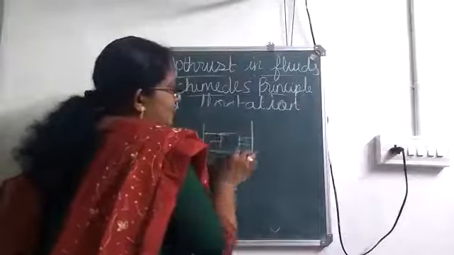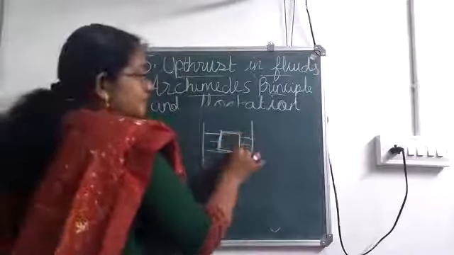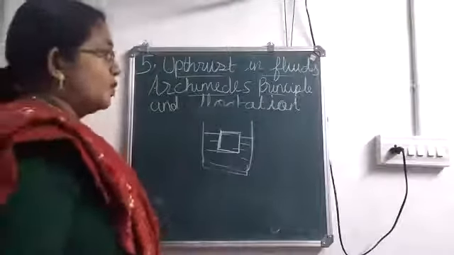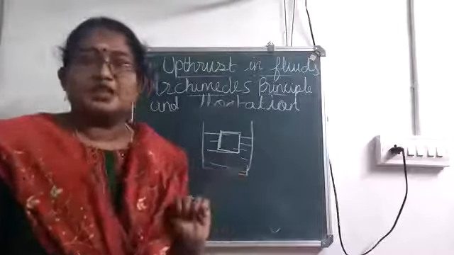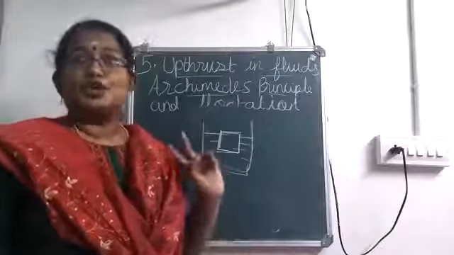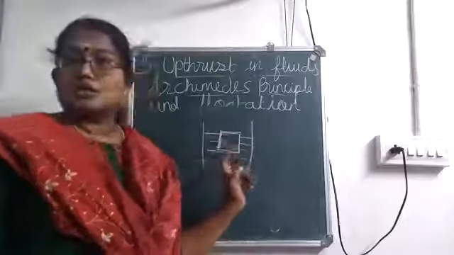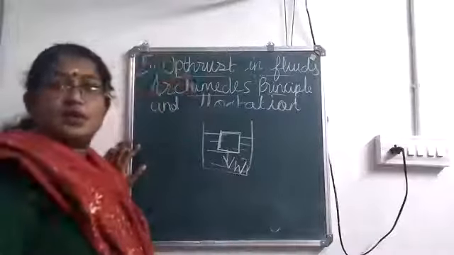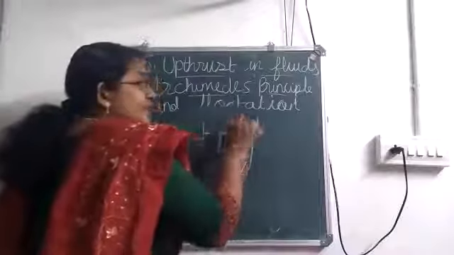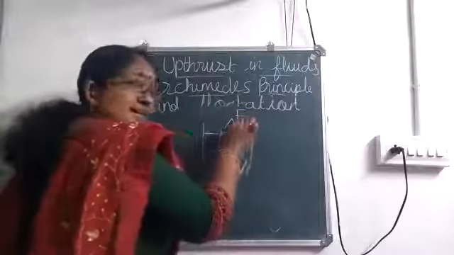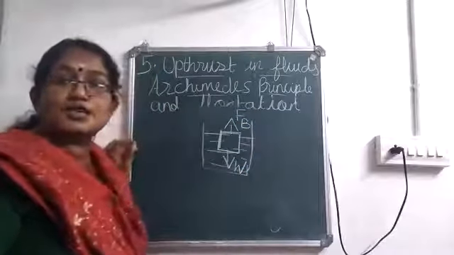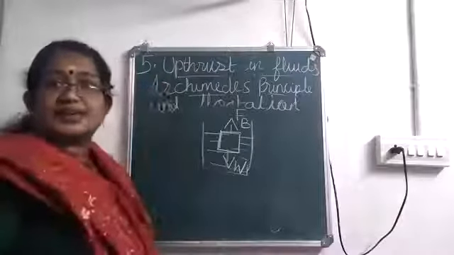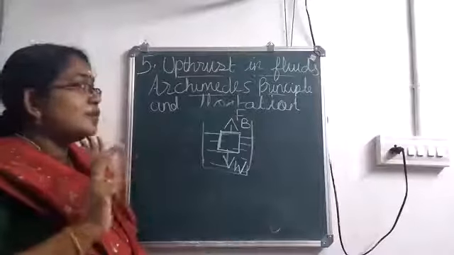Okay, we are considering a body which is immersed in a beaker containing water. Now, do you know which are the forces acting on this body? Actually, there are 2 forces which act on this body. The weight of the body will try to push it down, and at the same time, F suffix B. FB stands for upthrust or buoyant force. So upthrust will be acting in the upward direction, and that is the reason why a body stays there.